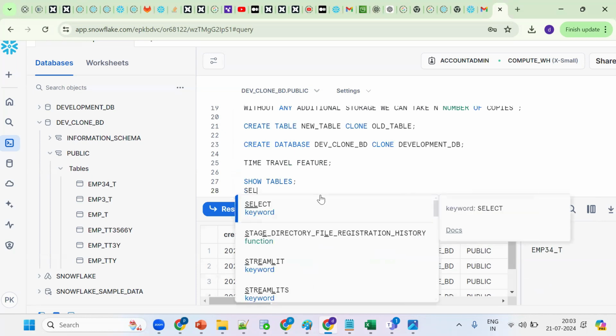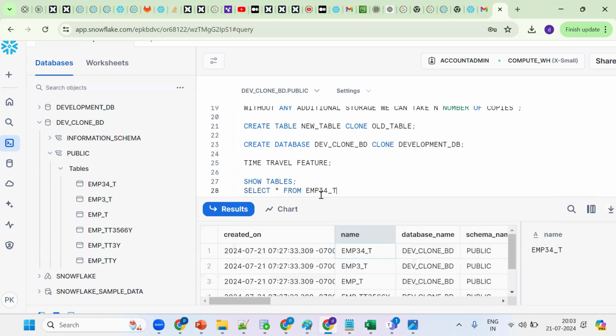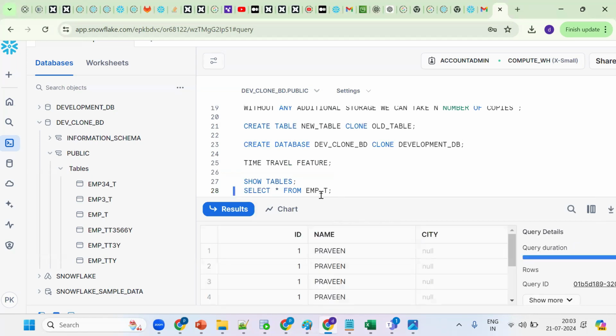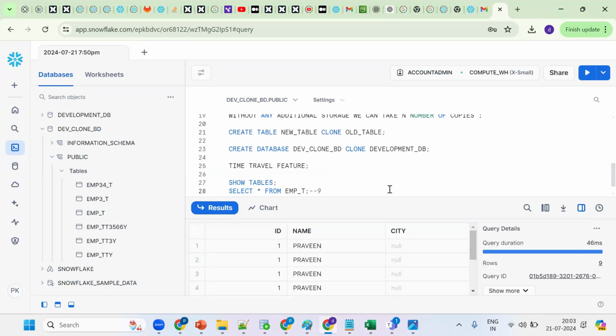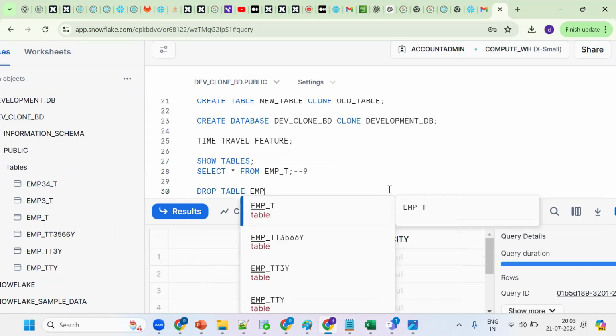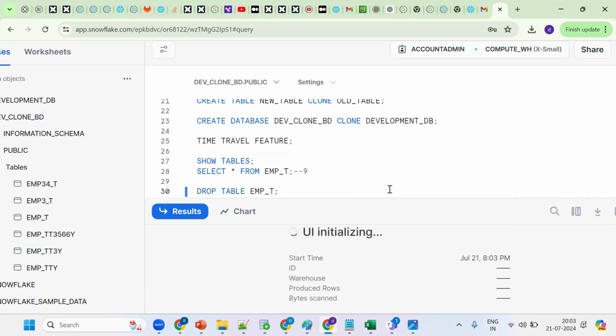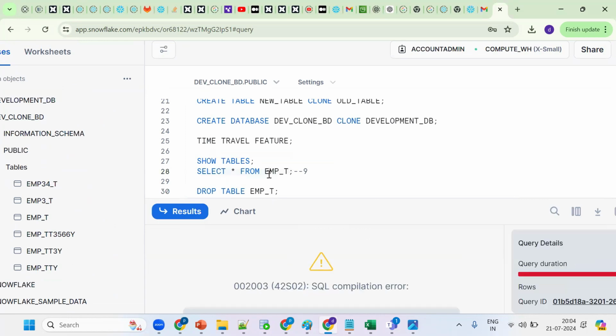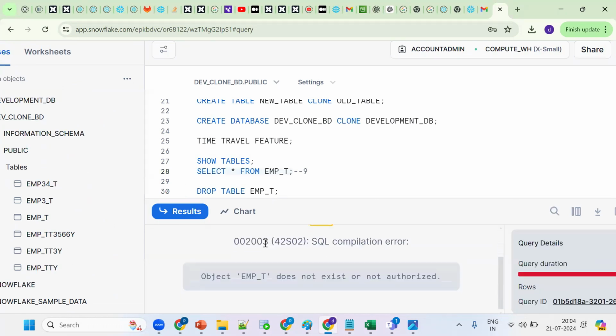Okay, select star from this table. So this is my table. As of now, how many records? Suppose 9 records are there. By mistake, I perform drop table EMPT. Now see what happened. Now I dropped the table. If I run the select statement, it says SQL compilation error, object does not exist.